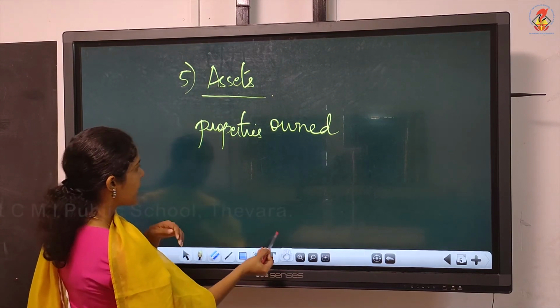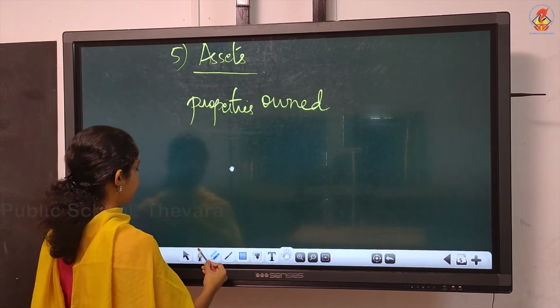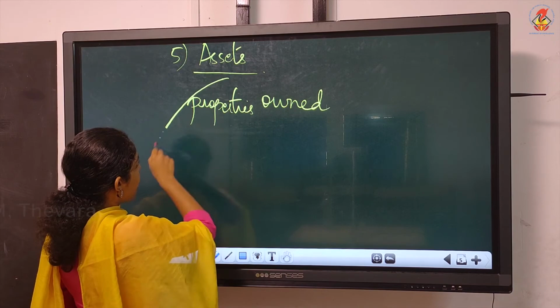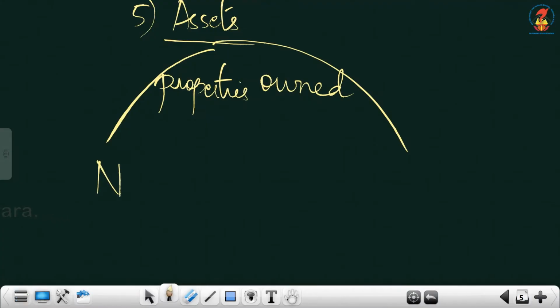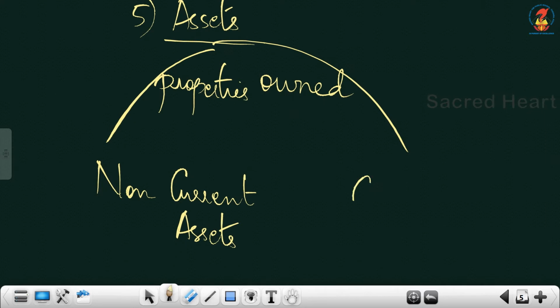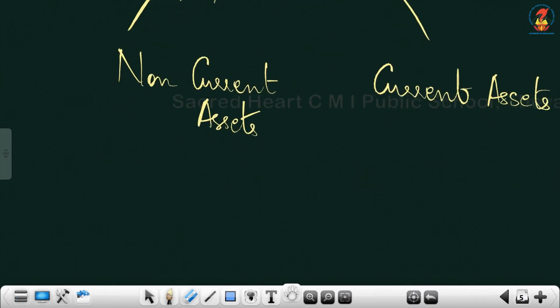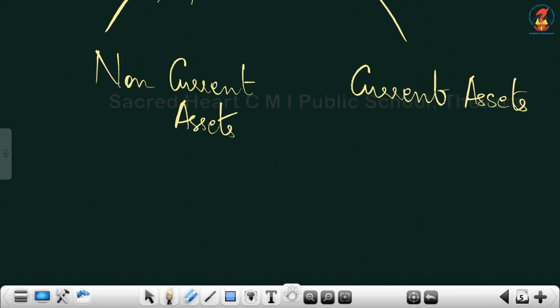Assets we can classify as non-current assets and current assets.